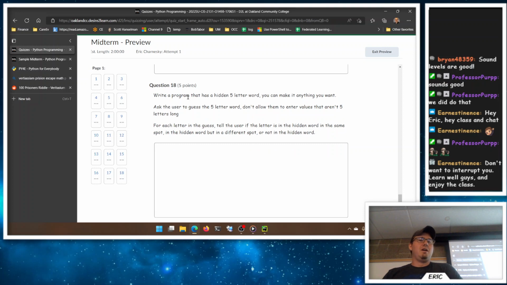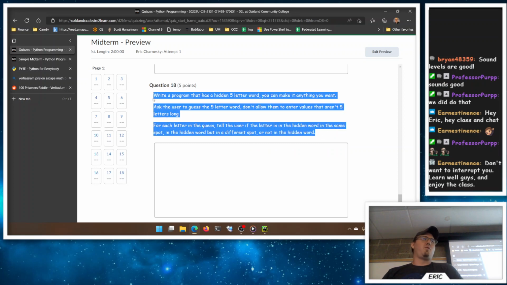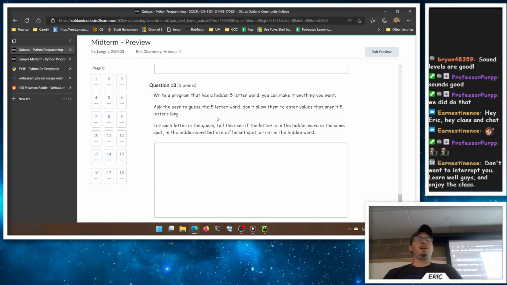And then the last one here, based off of Wordle, because I still play Wordle. I don't know if it's a fad for you folks, if anyone tried it, got hooked on it here or not. But we're going to have a hidden 5-letter word. Just make it anything you want. It could be apple, any 5-letter word you want. We're going to ask the user to guess a 5-letter word. Don't accept values that aren't 5 letters long, or you can get the length of a string. Keep on asking until you get something that's length 5.